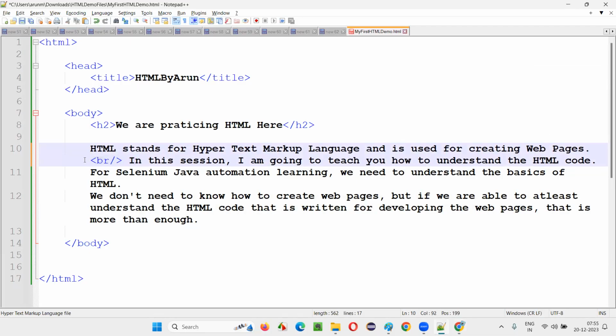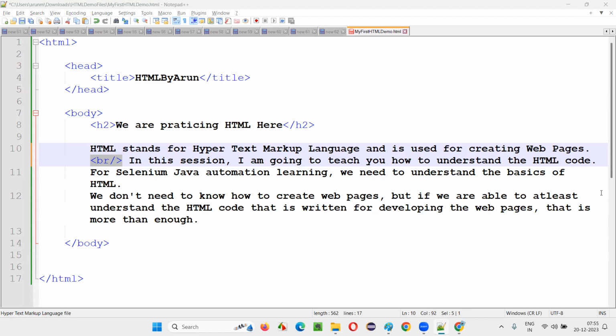What is this tag? Br slash, break line. Br means break line. It will go to the new line. When you compare this tag with these tags, is it different? Does it have a starting and ending tag? BR has a starting and ending tag, guys. It's a self-closing tag. What is this BR? It is a self-closing tag.